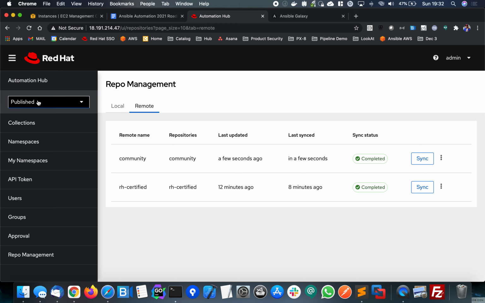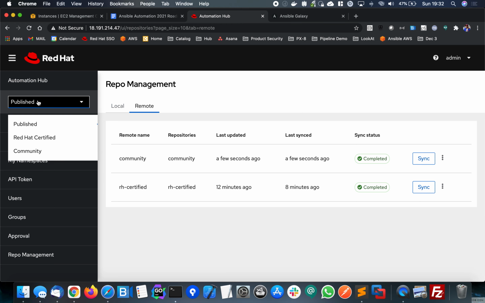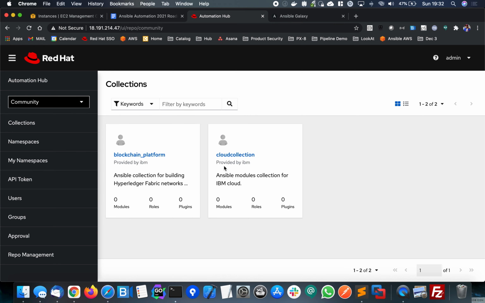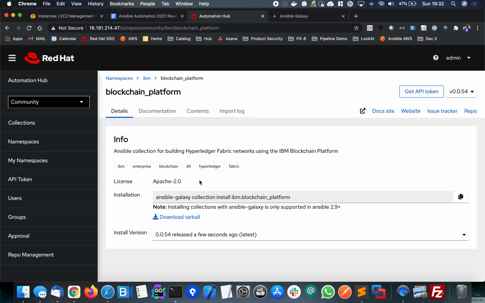And if we now go to our repo selector, we can change from published to community. And we are expecting to see our two collections. There they are, there's cloud collection and blockchain. If we click on the blockchain, we can see that we get the similar detail as you find on galaxy.ansible.com. And that's how you download to the CLI.